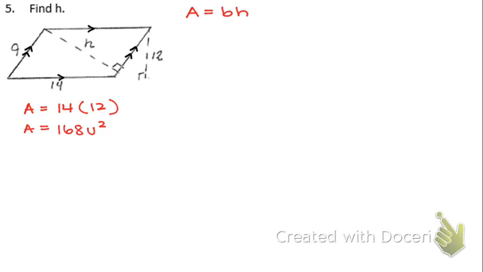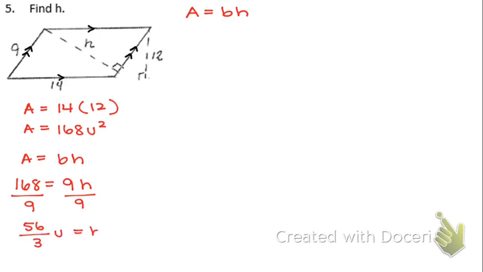So 168 is my area. So using the same formula, base times height, I'm going to say 168 equals, this time my base is 9 with an unknown height, okay? And so now when I divide both sides by 9, I can say that 56 over 3 units is equal to my height.